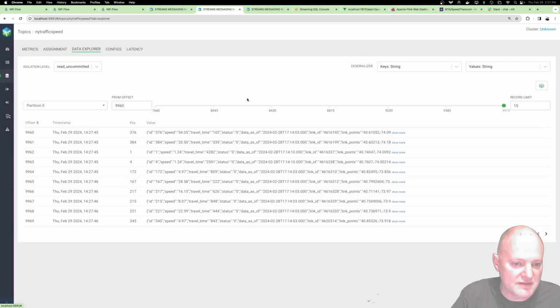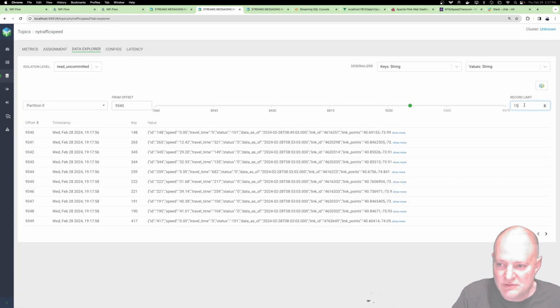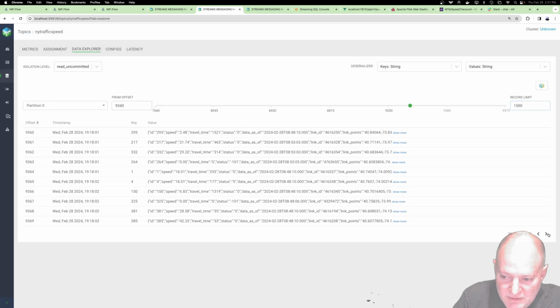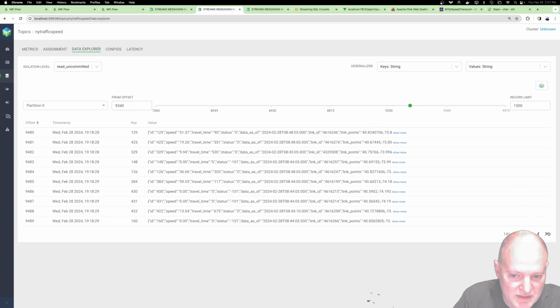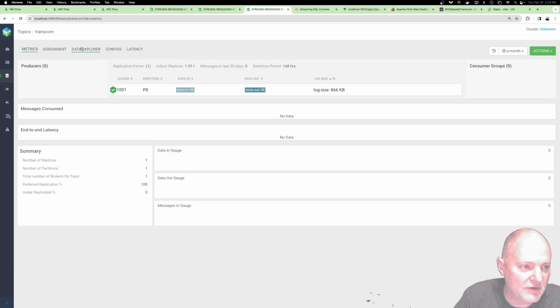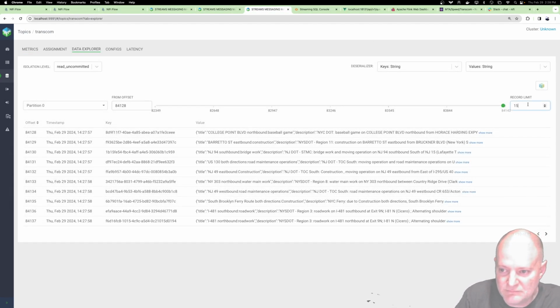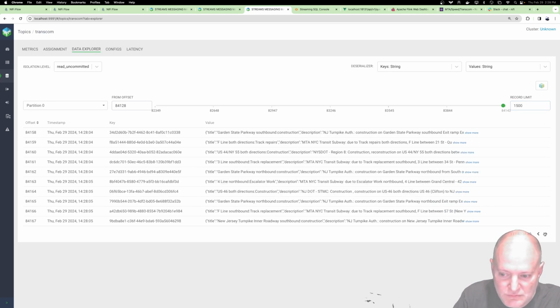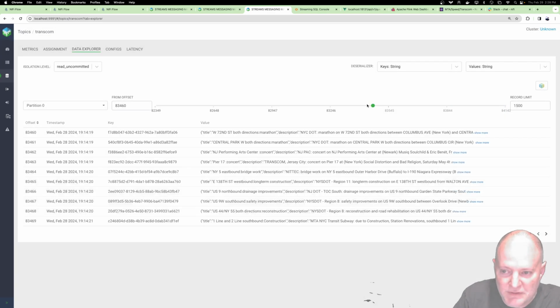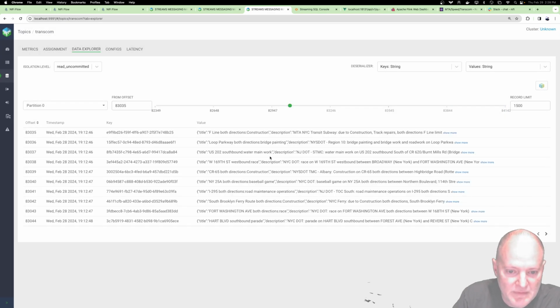Let's take a look at that speed data. That also has a bunch. Let's make sure we're getting that. Yeah, we're getting a bunch of that speed data and locations. And finally, we're getting that Transcom data. Yeah, we're getting a bunch of that too. So that's coming in. Depends how far back we want to go here. So we can see that data's in Kafka.